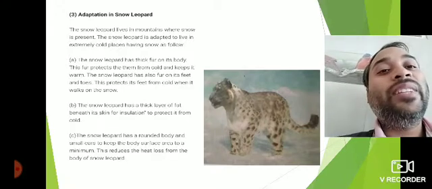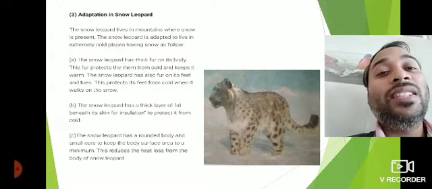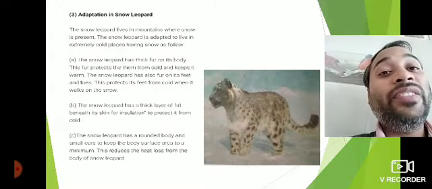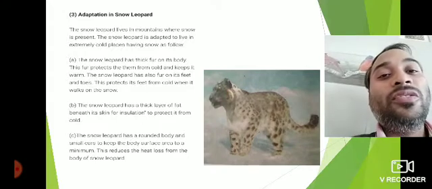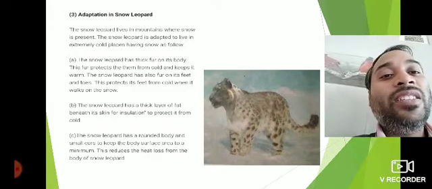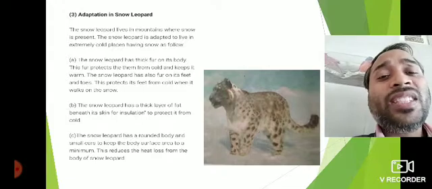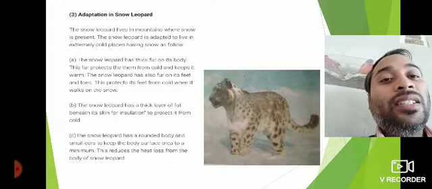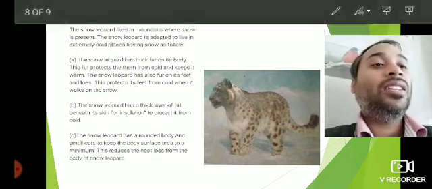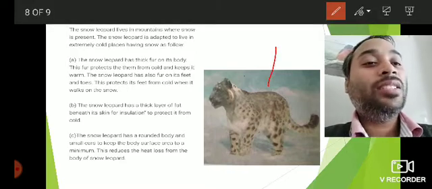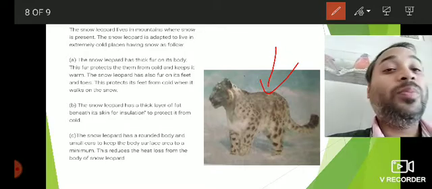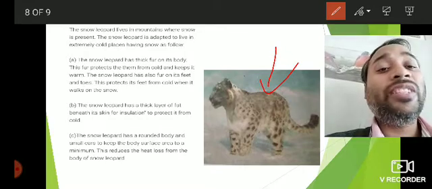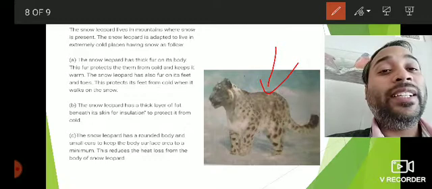The snow leopard lives in mountains where snow is present. The snow leopard is adapted to live in extremely cold places having snow as follows. The snow leopard has thick fur on its body. This fur protects them from cold and keeps it warm. So again, they have thick fur. So one thing is common. What is common? They all have thick fur or long hairs which help them to protect from severe cold conditions, and it keeps them warm.